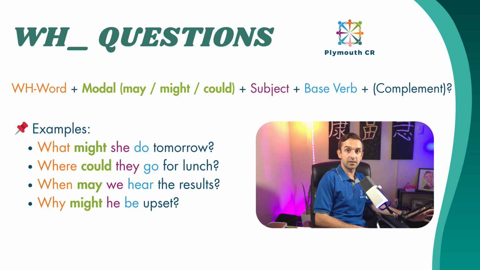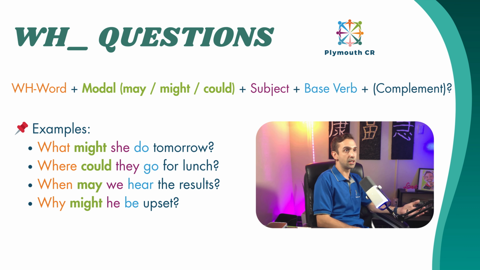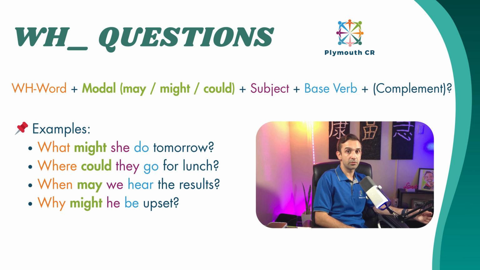We have the last set, or the last formula, actually, the WH questions, okay? So remember that in this case, we usually keep the yes-no question structure, and then we just add the WH word at the very beginning of the formula or of the sentence. Now, there's the exception of, for example, what, because sometimes we add a noun right next to what, like what person could be the best for this position, right? So I'm adding what person. But most of the time, the formula is going to be like this.